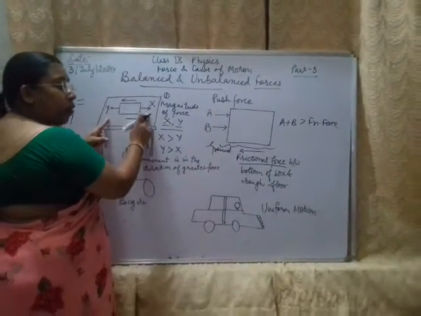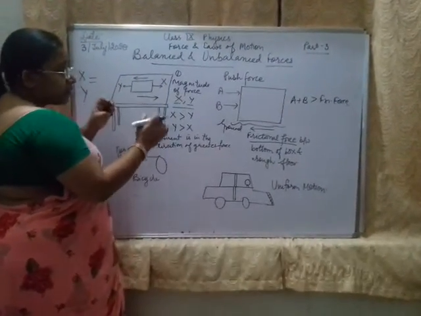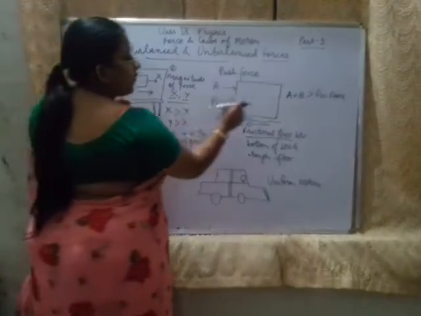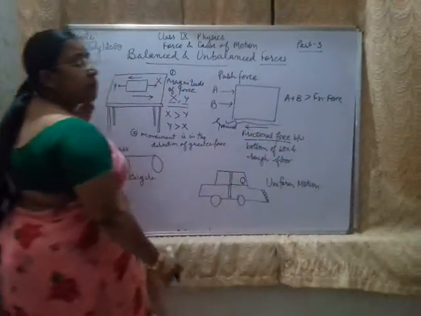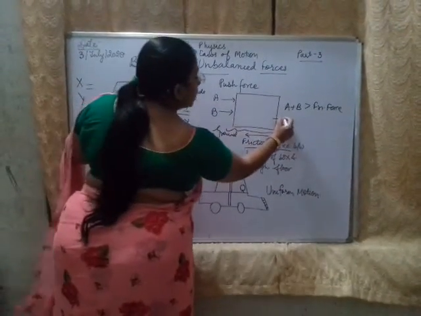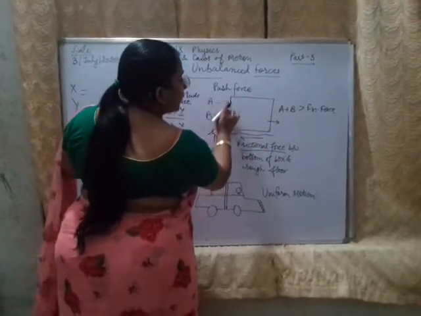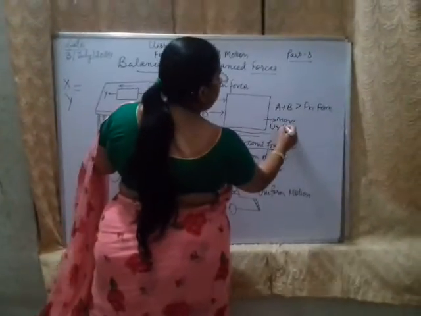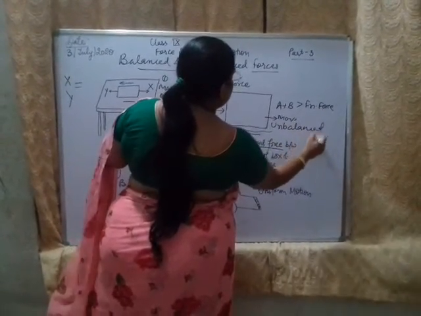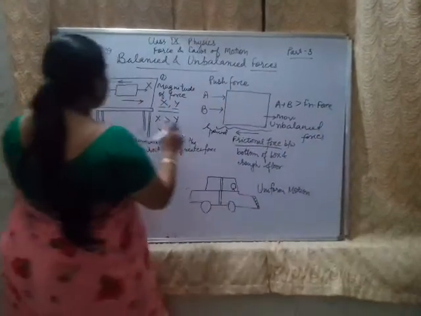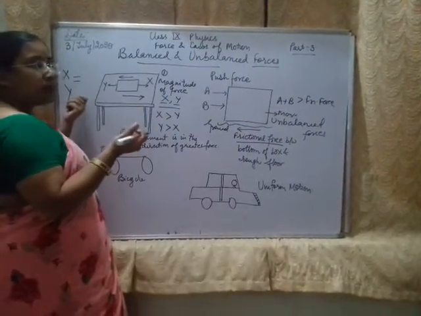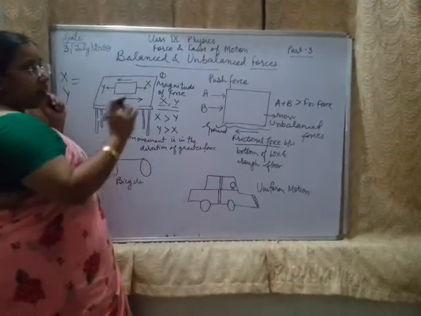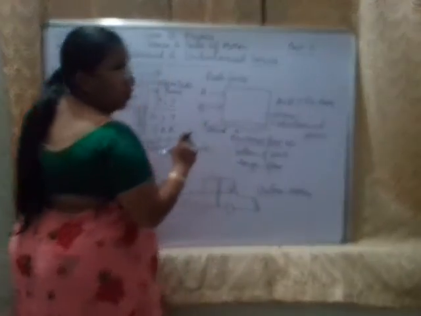But is it always true? We will see it later how it is not always true. When these forces become unbalanced, then only the box will move in the direction of the force applied. So this is called unbalanced force. Now what is balanced force? When the two forces are acting in equal and opposite directions, then the object does not move. This is called balanced force. Unbalanced forces make any object move.